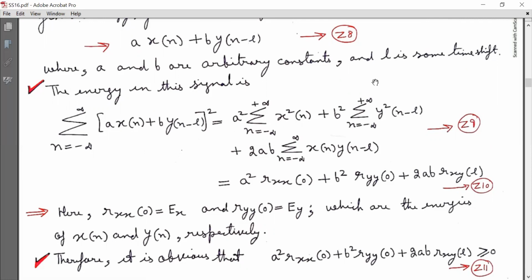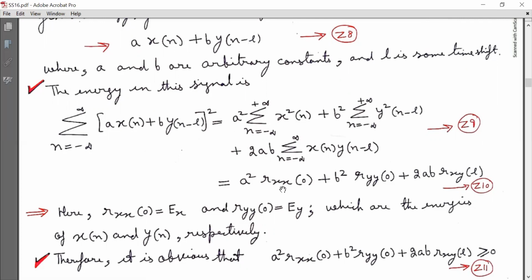Now, using the definitions of cross correlation and autocorrelation as discussed above, I can express summation n running from minus infinity to infinity of the whole square of a x[n] plus b y[n minus l] as equal to a square R_xx[0] plus b square R_yy[0] plus 2ab R_xy[l]. Mark it as equation Z10.